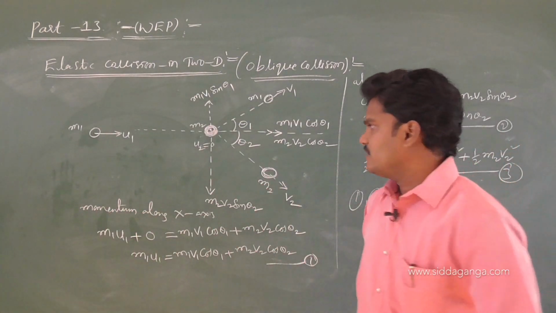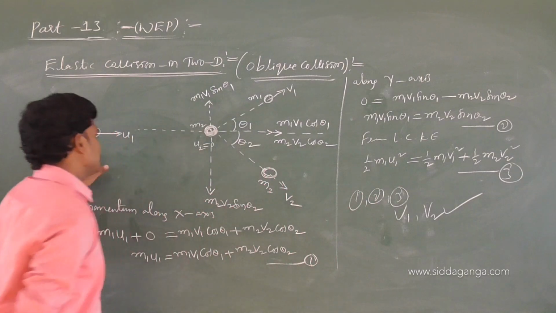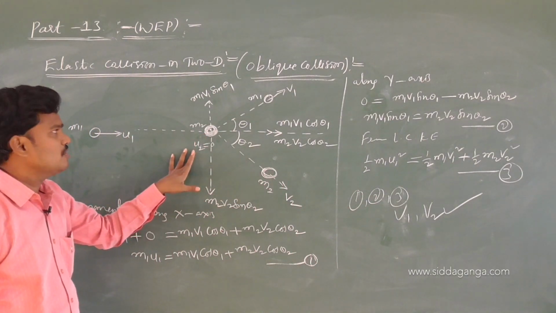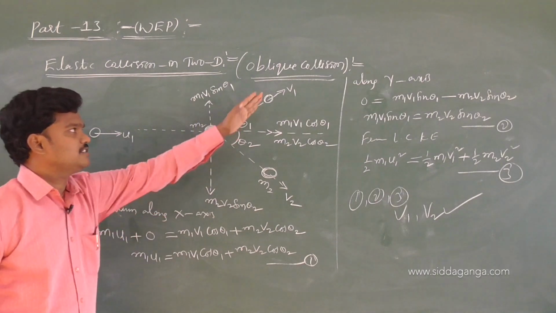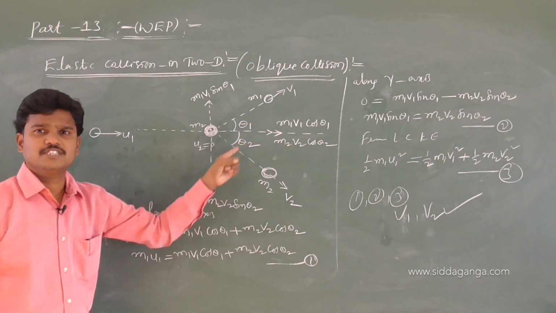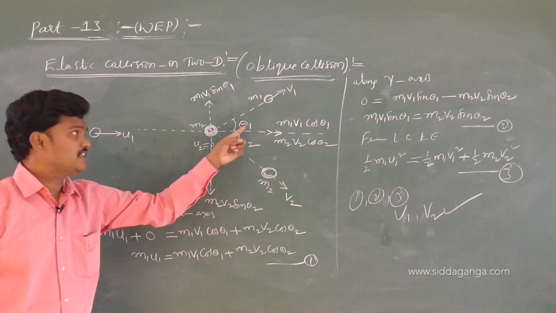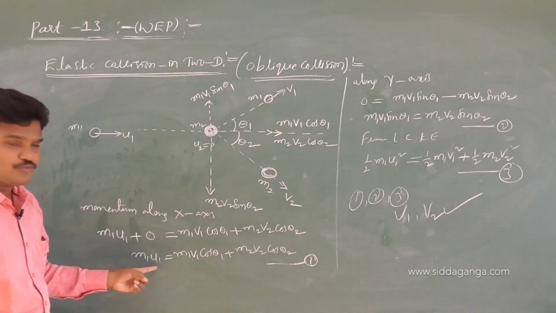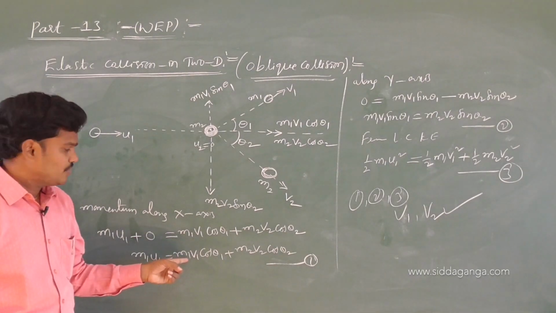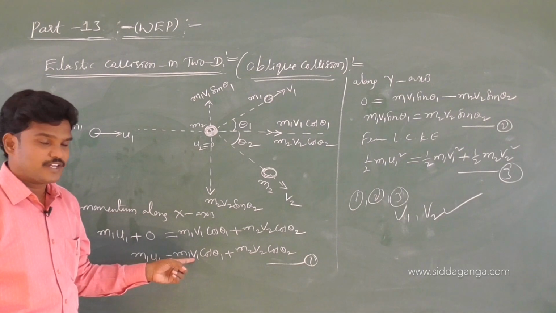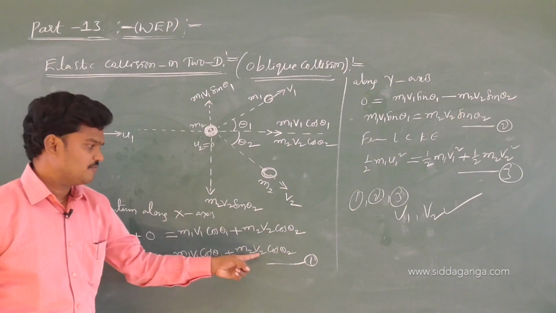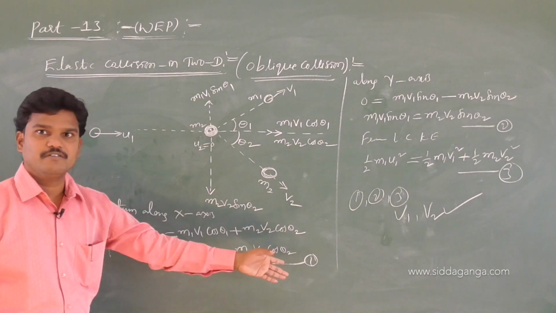So if they give this mass as 2 kg, velocity 4 meter per second, this one 4 kg, this one 0, and after the collision this moves at 30 degrees, this moves at 60 degrees. Then in place of m1, 2 into 4, and 2 into v1 we can find, we have to find v1 cos 30 plus 4 v2 cos 60, you will get one equation.